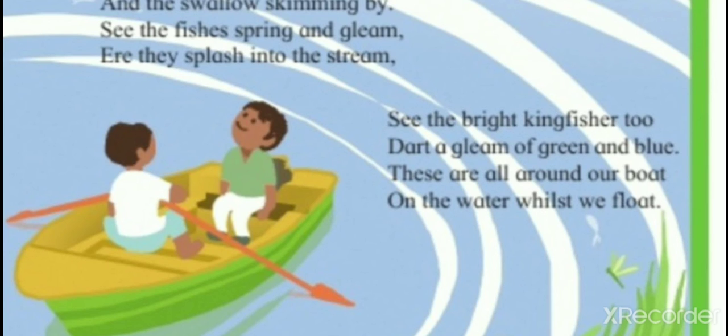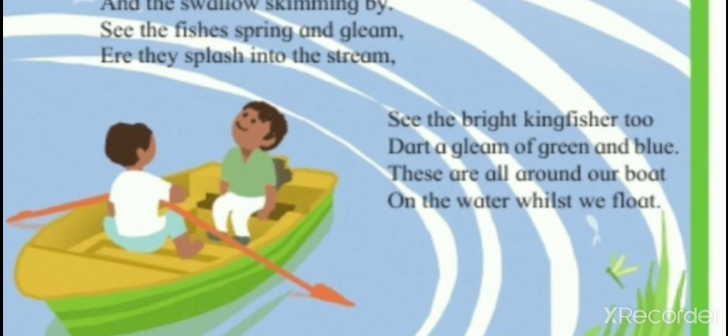Can be seen darting here. Darting means moves suddenly and rapidly. When we are going through the boat, suddenly and rapidly we can see the kingfishers. And all the insects, birds, plants are all around the poet's boat, which is floating on the water.